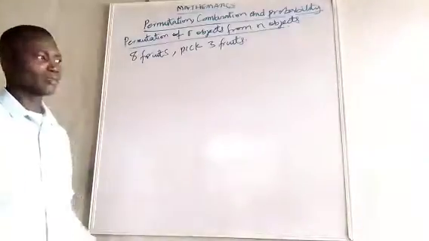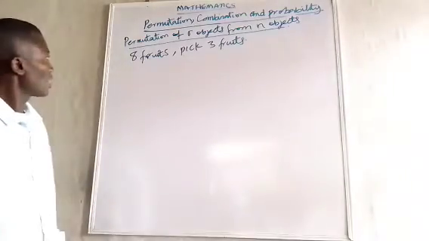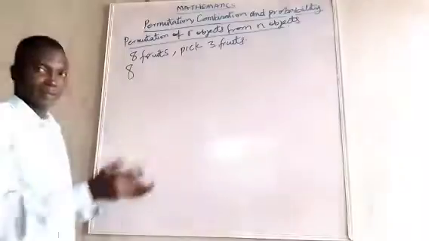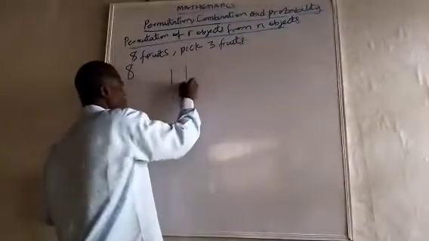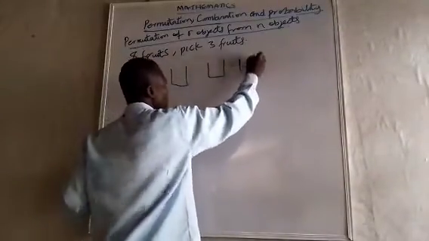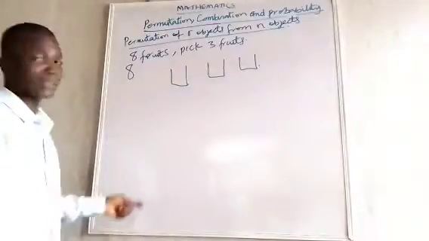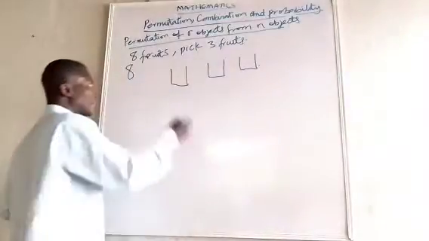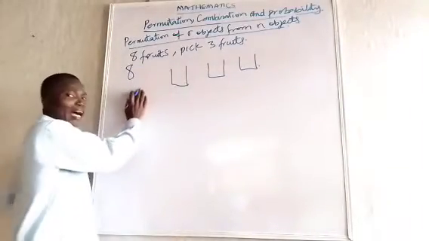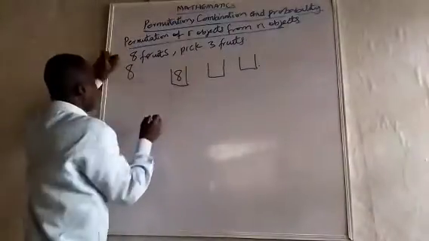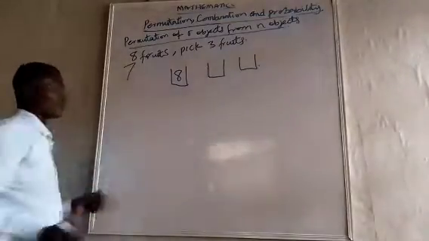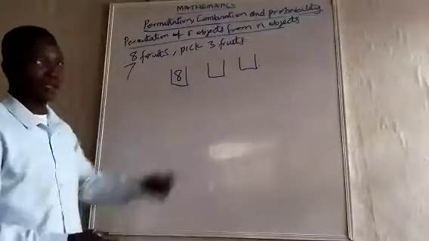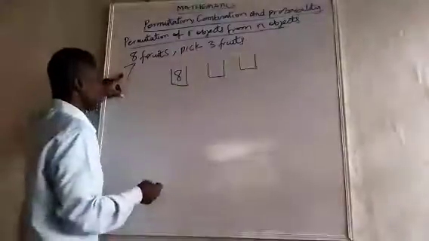Best thing is to go with the fundamental counting system. You know, since I have 8 and I want to pick 3, which means that I have 3 boxes to fill. So what does that imply? It means that I have 8 to start with. So if I should pick 1 from these 8, how many options do I have? I have 8 here. How many options do I have left? 7. Because once I have picked 1 of it, I have 7 left. In the second place, I want to pick 1 from this. How many options do I have?